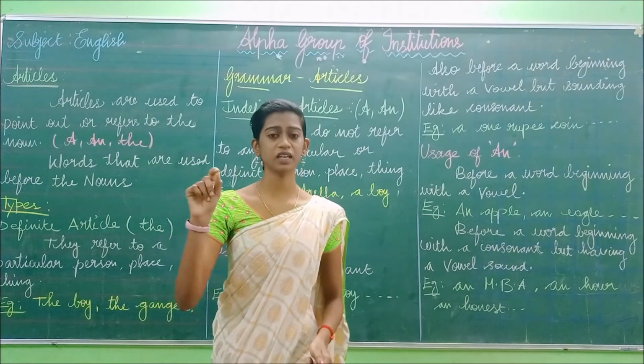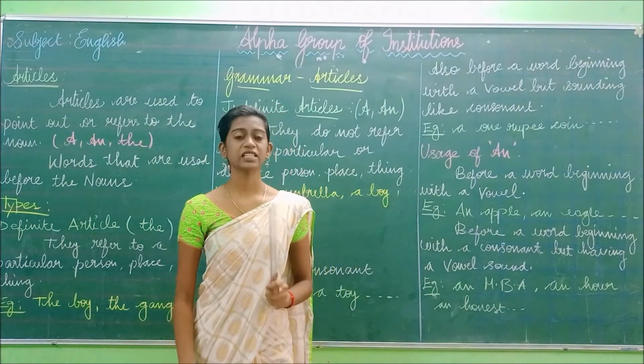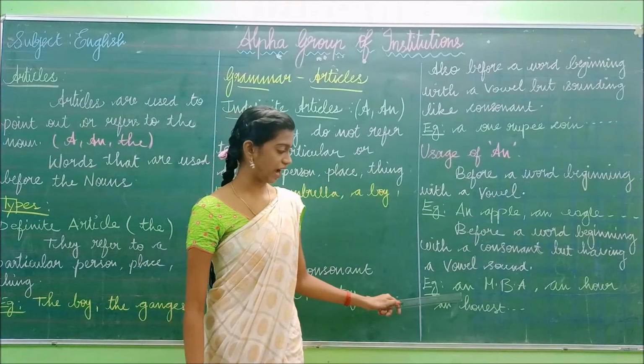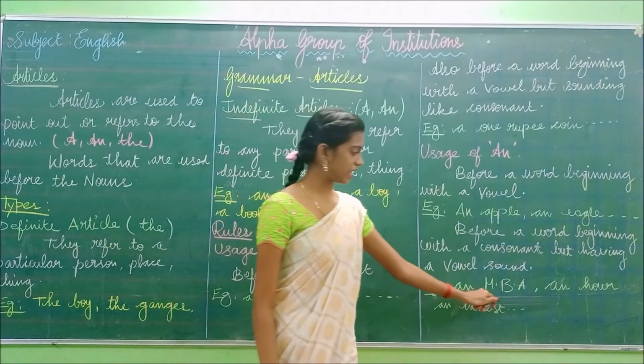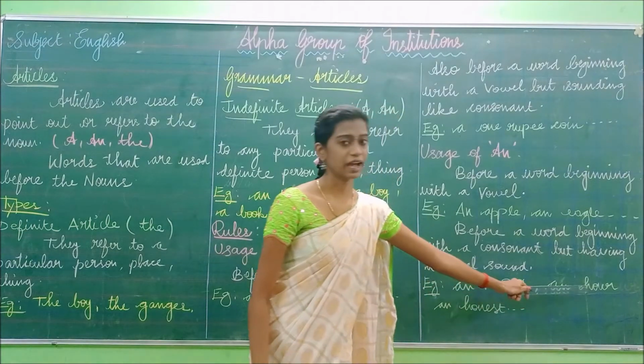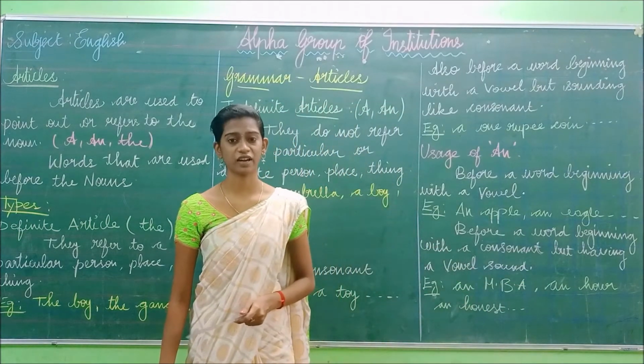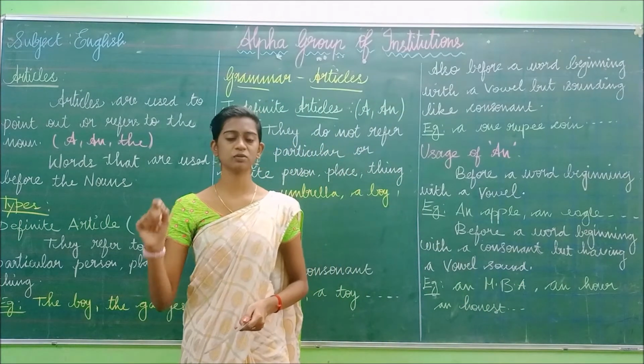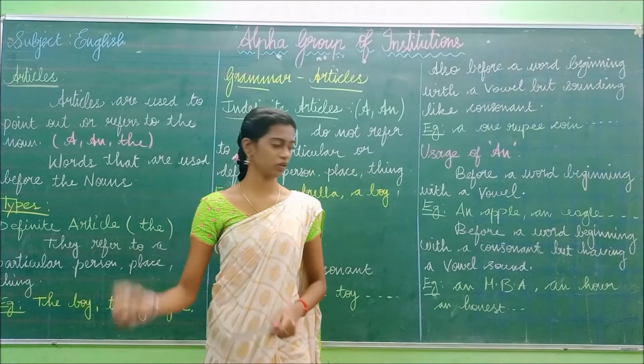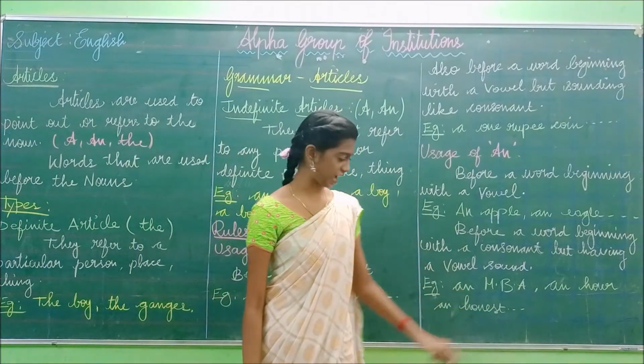Okay, an MBA. So that A is a vowel sound, so we have added an. Next, an hour. You should not say it as "hour" with an h sound. An hour. It also sounds like the vowel A, so we have added an.